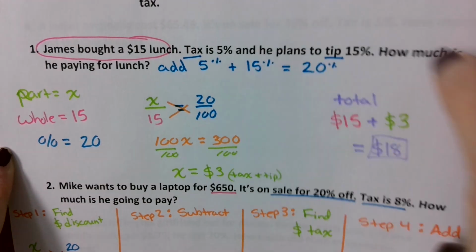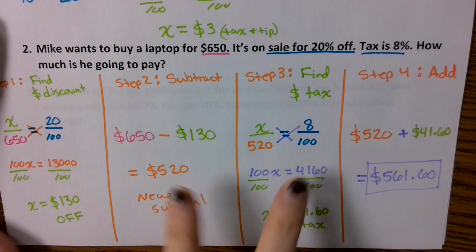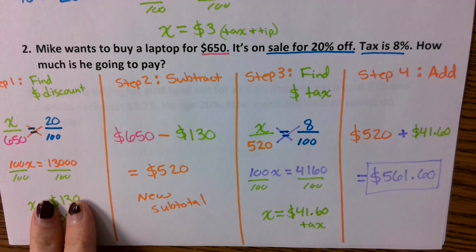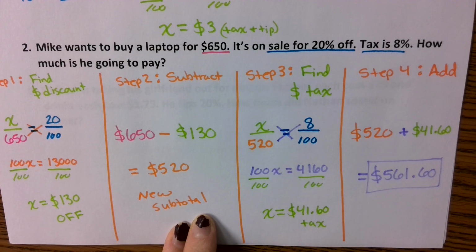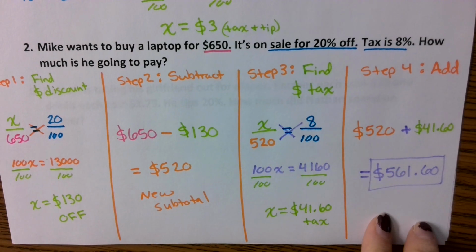For discounts and tax, you had to set it up into 2 completely separate proportion problems. You did a proportion, then you subtracted. Then you did a proportion with the new value, and then you added. Okay?